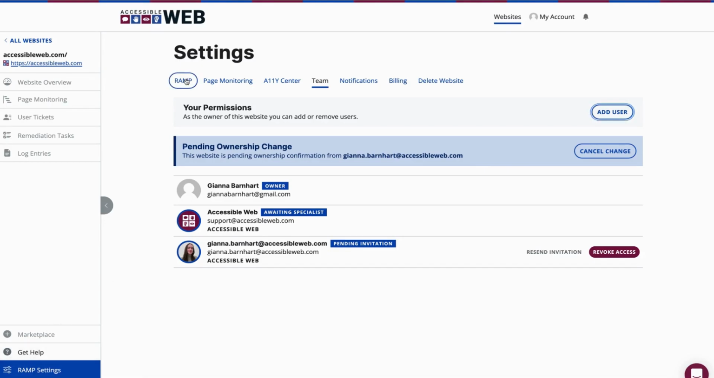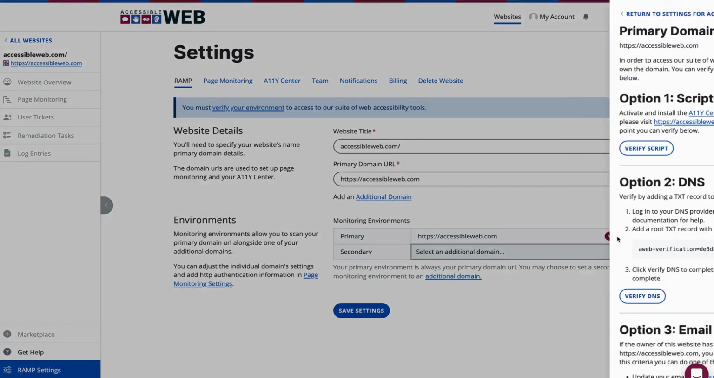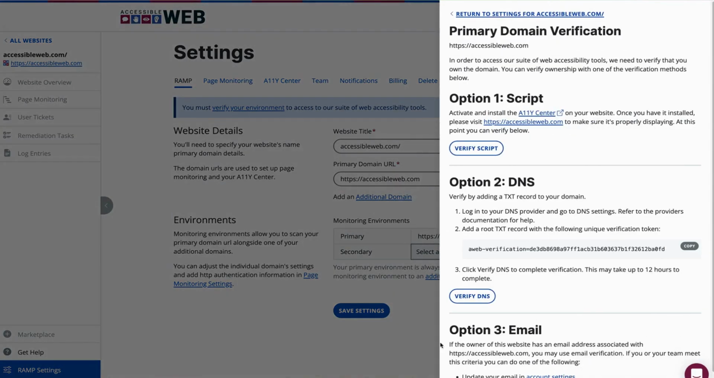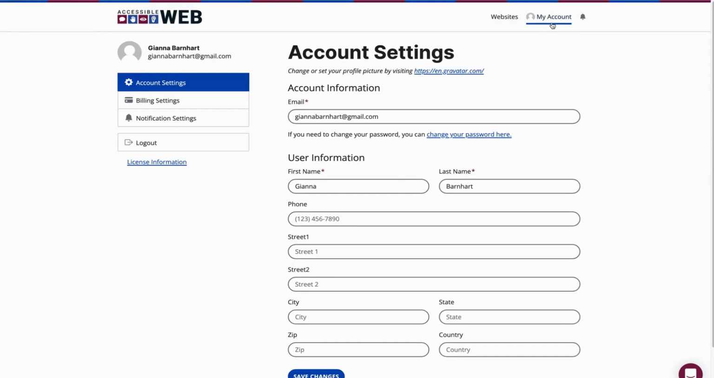The other way you can trigger domain verification using email after sign up is by going to your account settings. So in my account, which you can find in the upper right hand corner, you'll go to account settings and you can change the email associated with your account by simply editing it here on the account settings page. Again, using an email that is associated with the domain is really key here because that is what will trigger verification upon confirmation of this email change.